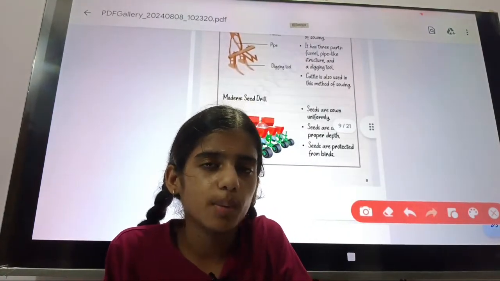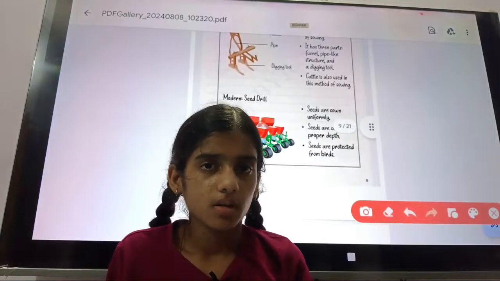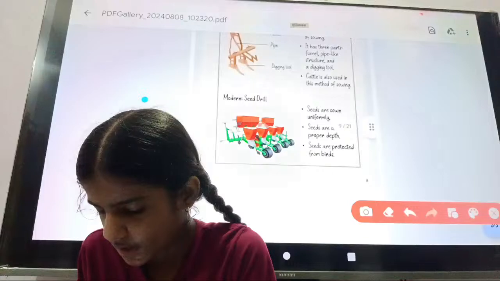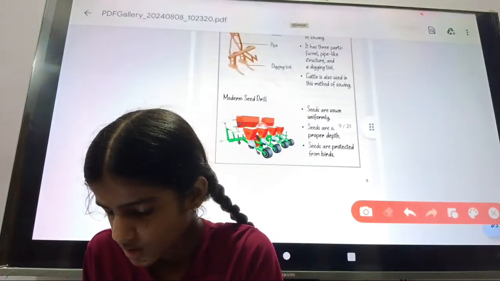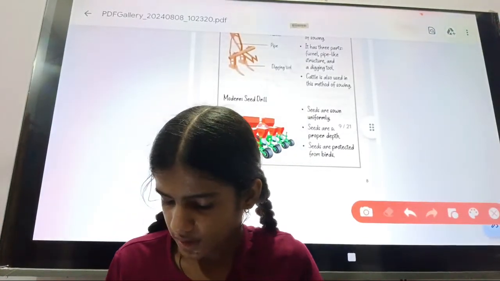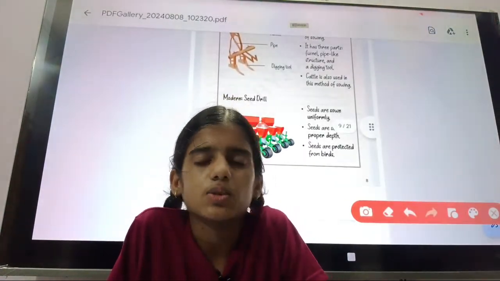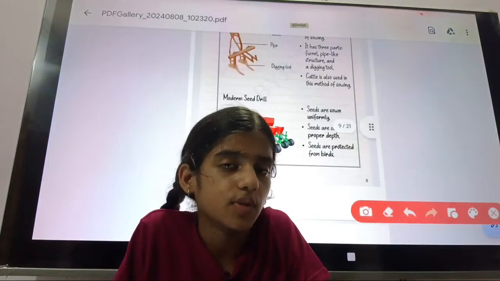All the seed would be safe in the field. So the seed drill has many advantages. Seeds are sown uniformly, seeds are sown at the proper depth, and seeds will not be eaten by the birds.